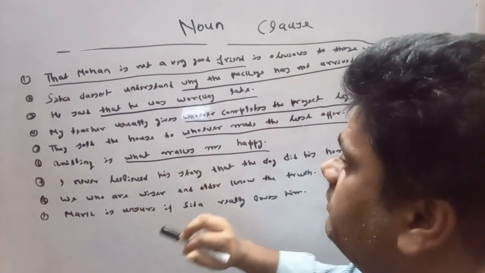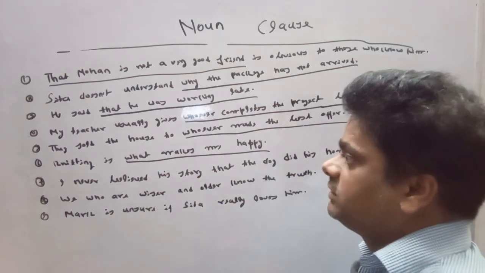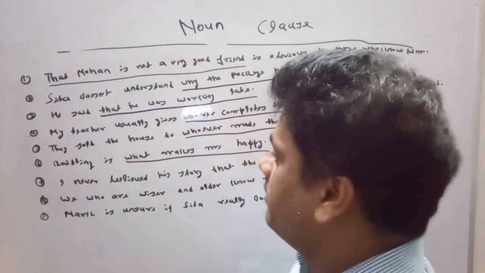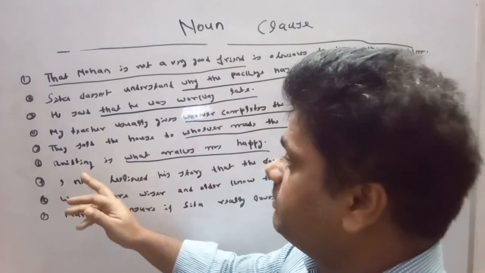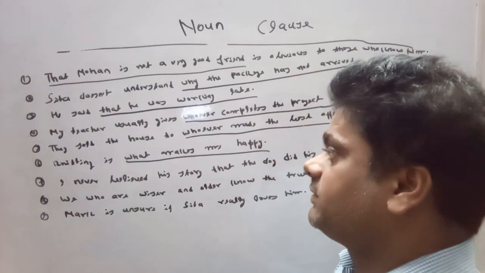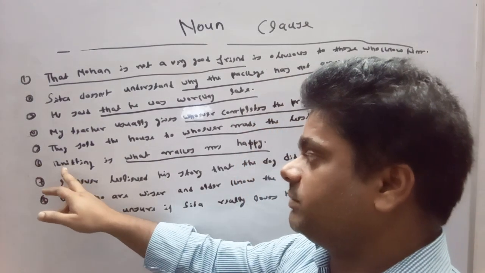In the sixth one, the noun clause is working as a complement to the subject knitting.